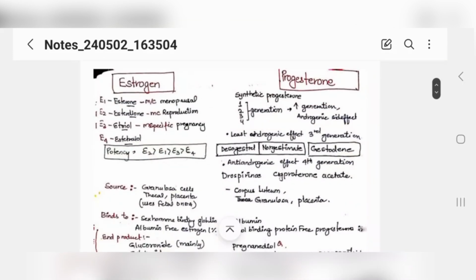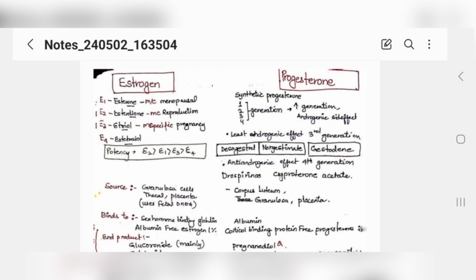Now there are other things you need to know about estrogen and progesterone, which will help you for all the gynae questions, and your concept will be clear. This is the basic thing: there are four types of estrogens, and their names are estrone, estradiol, estriol, and estetrol. How are you going to remember? Estrone is E1, when you remain single, that is menopausal.